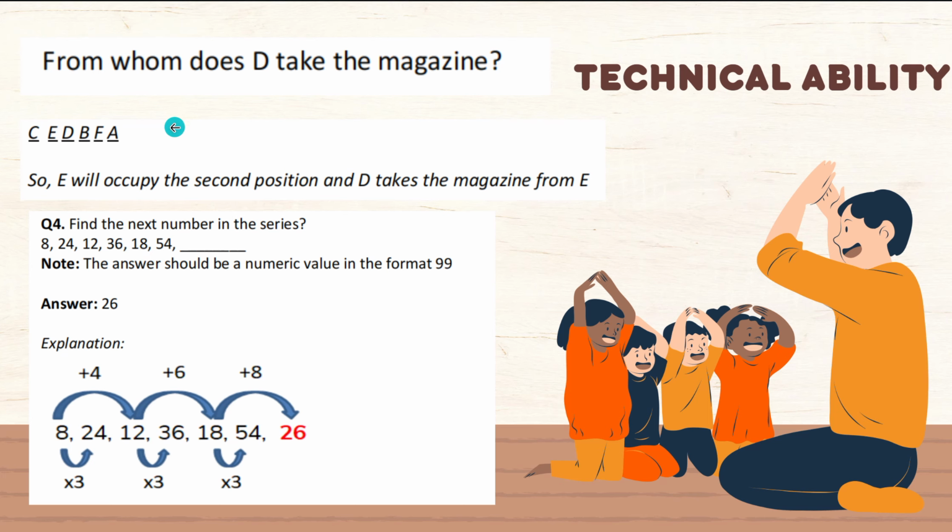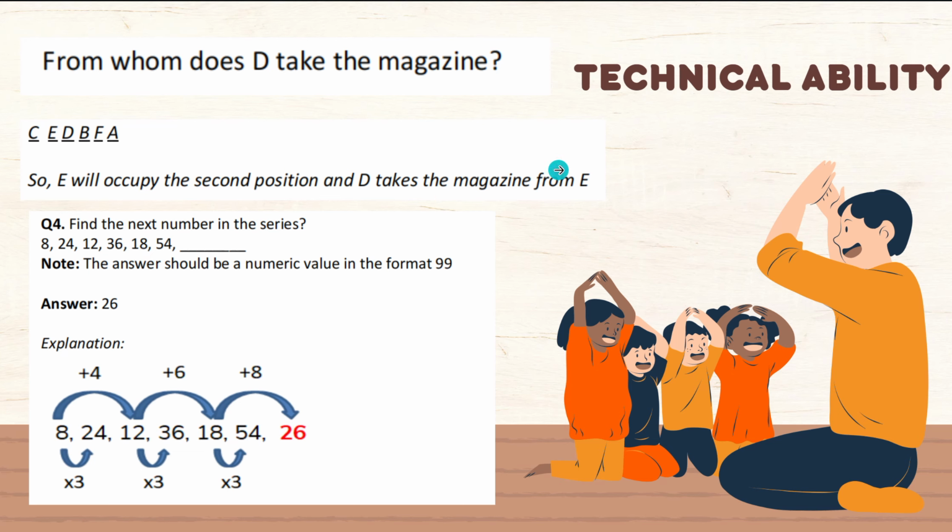Now your question is, from whom does D take the magazine? See, E will occupy the second position and D takes the magazine from E. As the first position is C, it circulates from C to A, so D takes from E, right? That is the answer for this question.